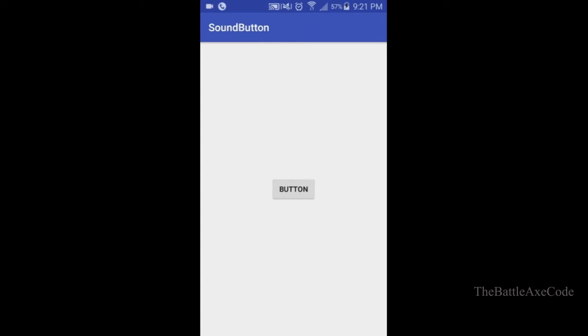Welcome to the BattleAxeCode. Oh, it does work. That's the way we make the sound button work. Something very easy. Press it again. I guess like a 2-second delay. Welcome to the BattleAxeCode. It depends how the sound was recorded.